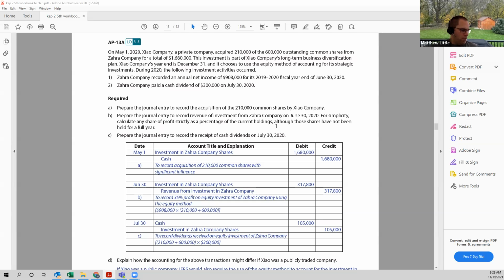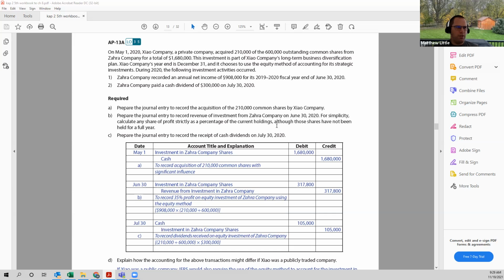All right, let's take a look at question 13 then. And question 13 says Zhao Company, a private company, acquired 210,000 of the 600,000 shares from Zahara Company for a total of 1.68 million. And this investment is part of their long-term business diversification plan. Their company's year end is December 31st, and it chooses to use the equity method of accounting for strategic investments.